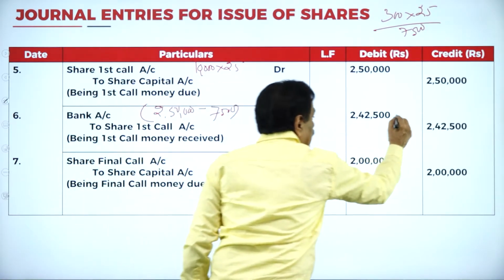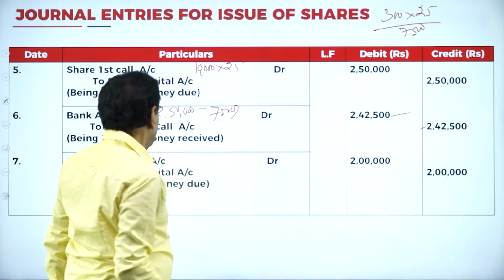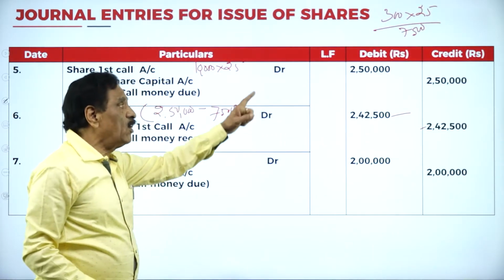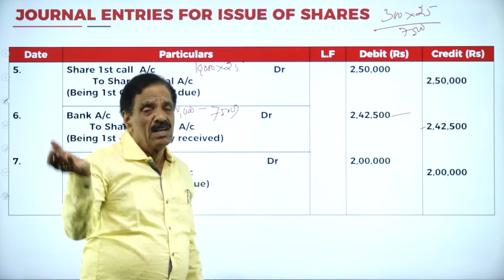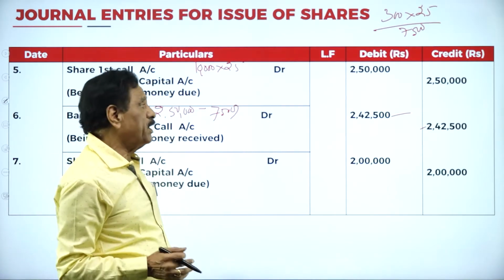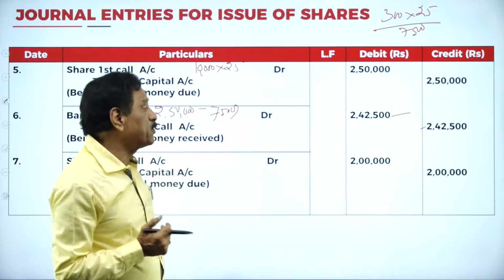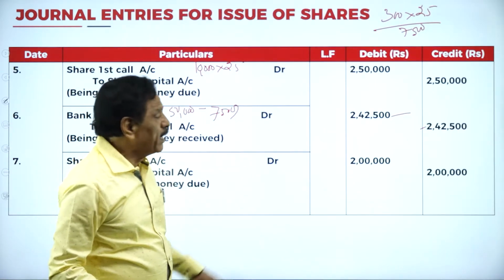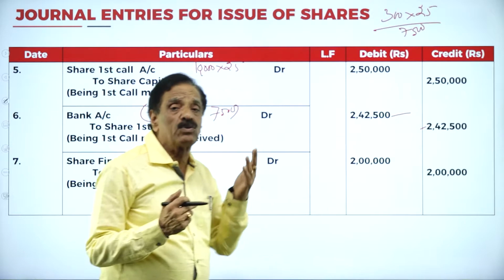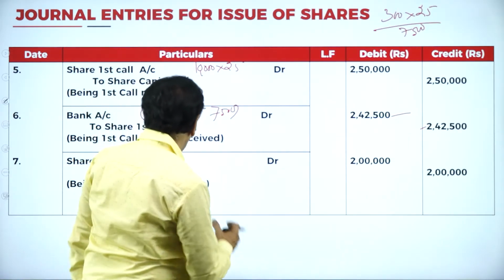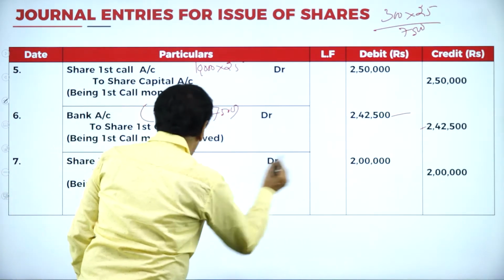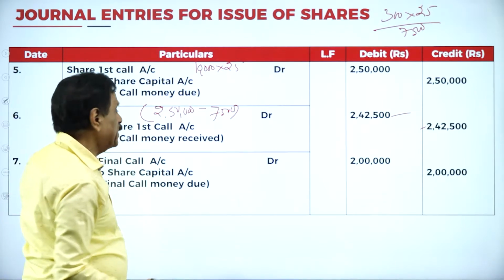This is the received entry. Now, how much do you have to receive? 2,50,000. How much already received? 25,000. How much does she fail to pay? 7,500 she fails to pay. Remaining members have paid. How much money? 2,42,500. Then we go to the final call. Share final call account debit to share capital. It's a due entry.